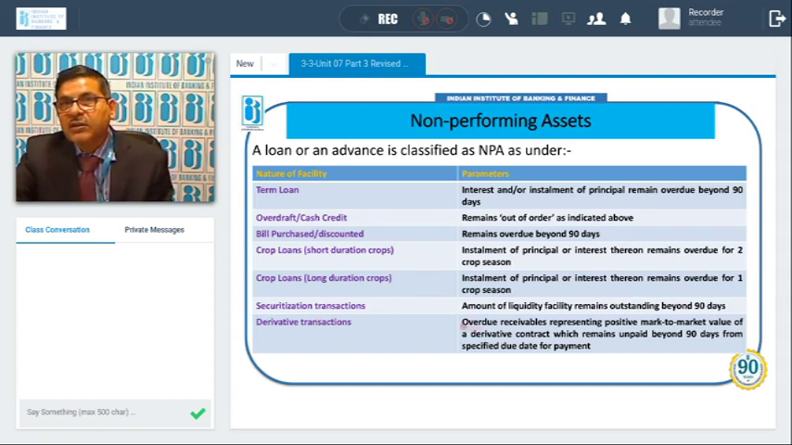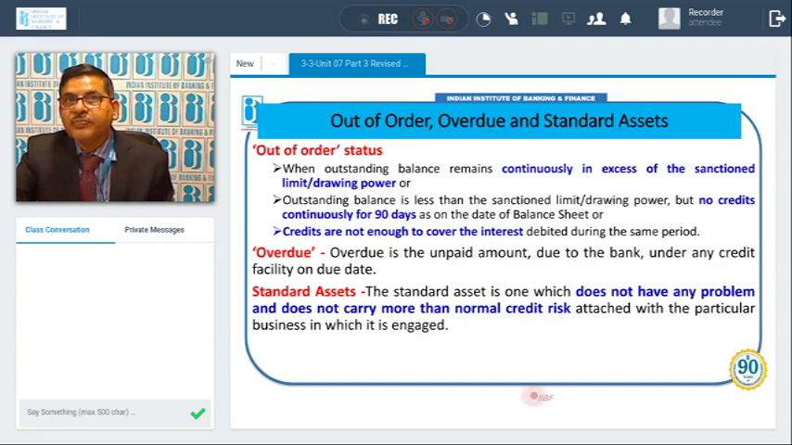In case of derivative transaction, overdue receivable representing positive mark-to-market value of a derivative contract which remains unpaid beyond 90 days from the specified due date of payment. In case of derivative transaction, there is a process of mark-to-market value of a derivative contract. So we have to see the value of that particular transaction as on date, the rate based on the market rate today. So if that amount, whatever obligation comes for payment under the contract, is not paid up to 90 days, it is beyond 90 days default, then this account will also be classified as NPA.